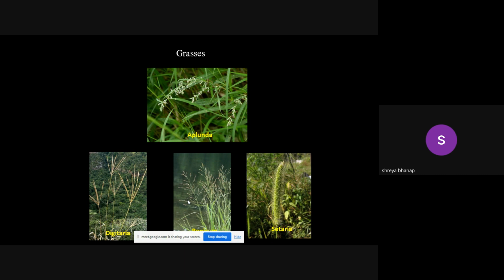Panicum has the most flowering patches in the park area. So, the largest number of Panicum species are present in this particular area. Then the Setaria. Setaria is a very common grass you will find in that area. Along the rock patches, mostly the Setaria flowers. There is a huge rock patch in that park, and near that rock patch, the Setaria flowering is there.